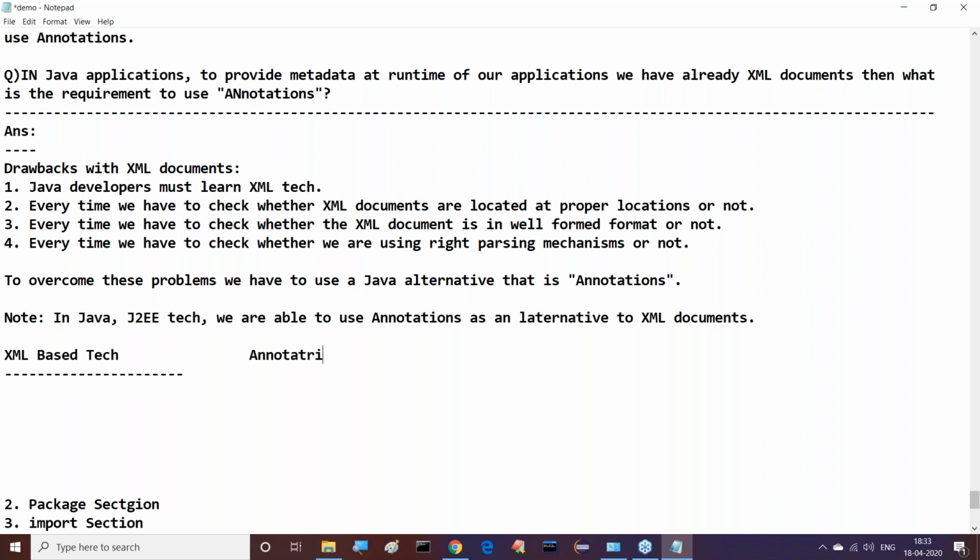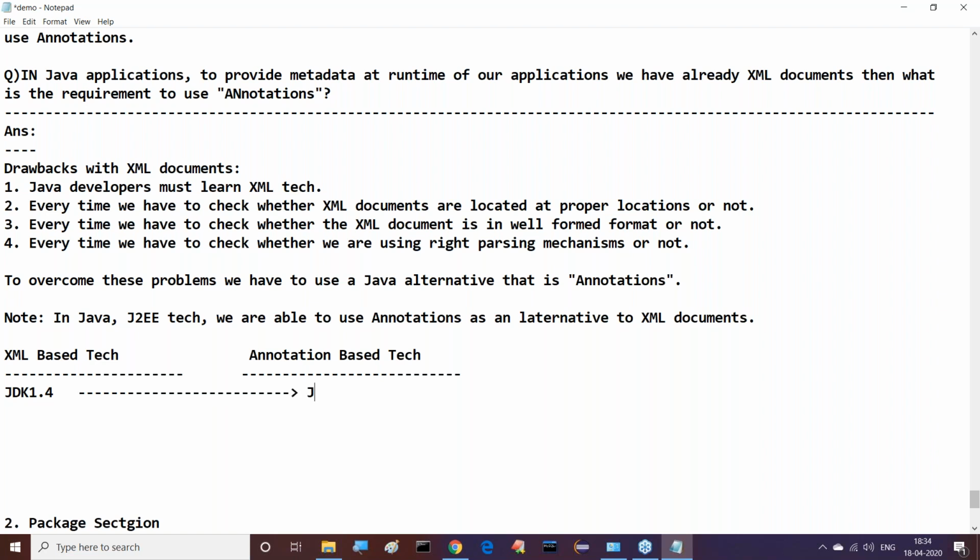Similarly, annotation based technologies. XML based technologies and annotation based technologies. Right, sir. First one is what I'm telling you: up to JDK 1.4 version, it is XML only. JDK 1.5 version onwards, annotations are used.